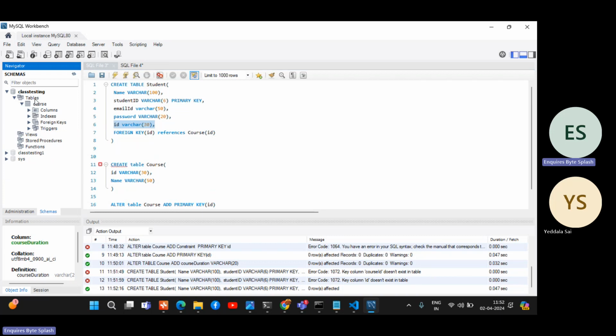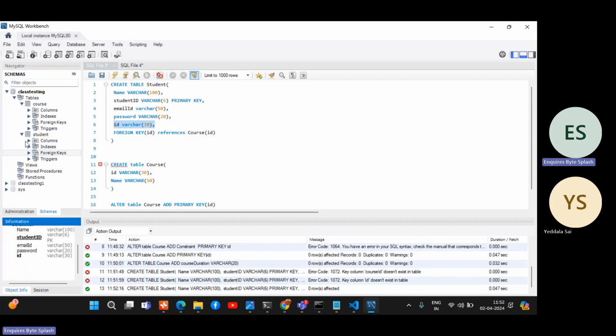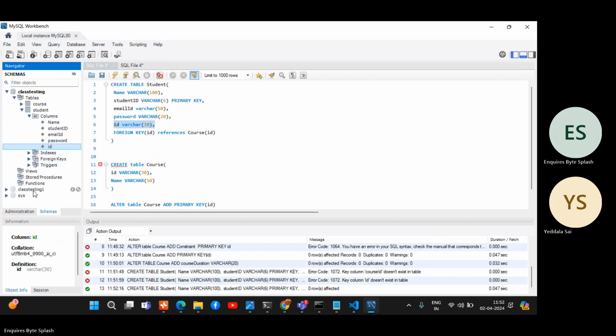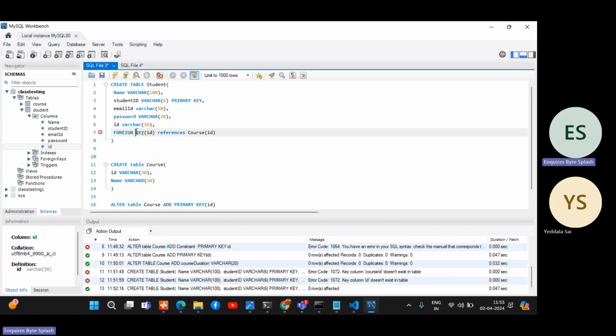So I just refresh it. Student, see, check foreign keys. What is the foreign key here? This is ID. ID is the foreign key. Now I will close this course and check the column. This is ID, so now this is attached. Let's see. Name, student ID is primary key, email, password, ID. ID is not attached basically. Let's see why it's not attached.